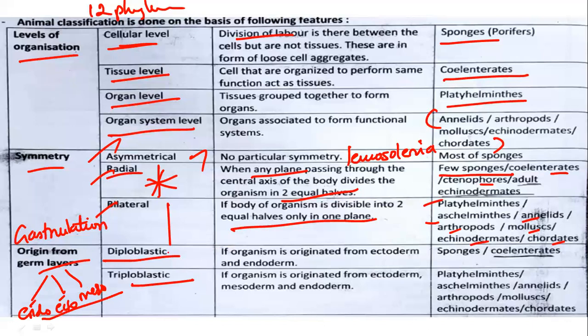Okay, see, simple. Diploblastic means the organism which is formed with only the help of ectoderm and endoderm layers. Those are called diploblastic. Example: sponges and coelenterates. Triploblastic means organisms which originate from all three: ectoderm, mesoderm, and endoderm. Apart from coelenterates and sponges, all other organisms come under triploblastic origin of layers.